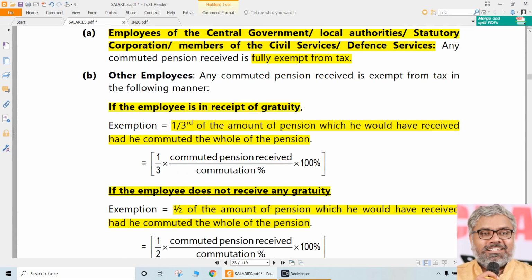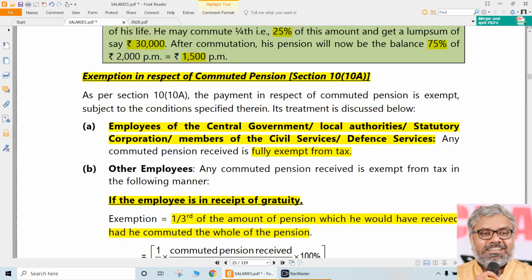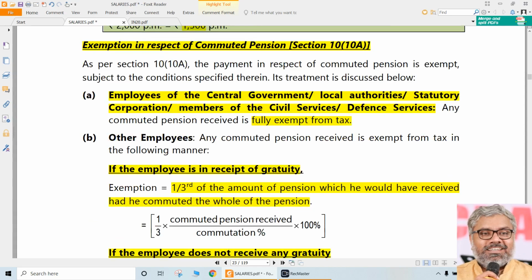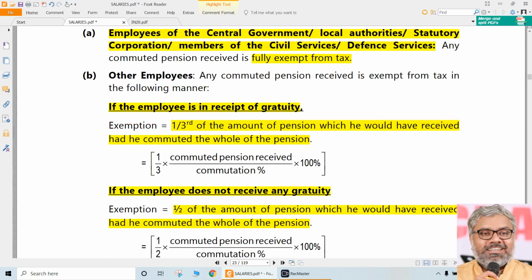If the employee did not receive gratuity, half of that will be given as exemption, and naturally only one of them will apply. Same employee cannot have both the categories. And by the way, if that employee is a government employee or employee of any statutory corporation, commuted pension is fully exempt, so there is no calculation involved. Like this, first we should understand what is commutation and what is uncommuted pension. Uncommuted pension is fully taxable. Commuted pension is exempt depending upon the status of employee.